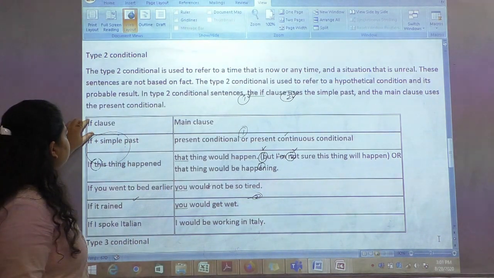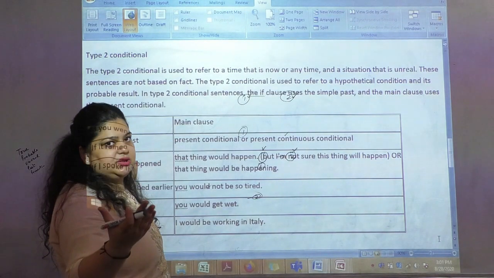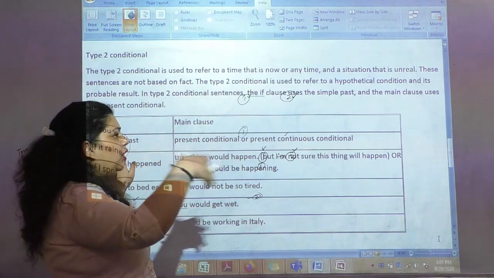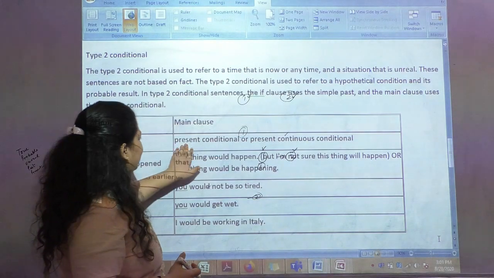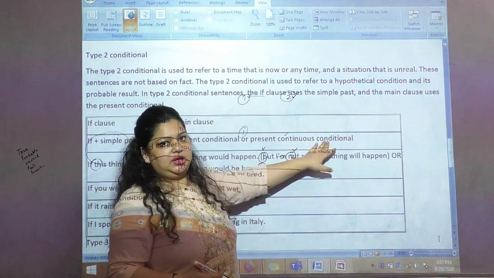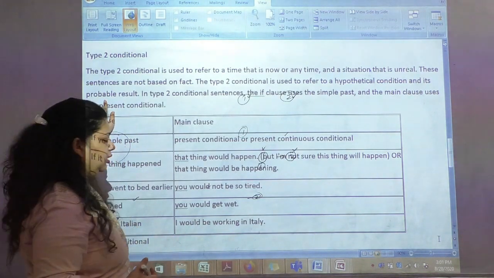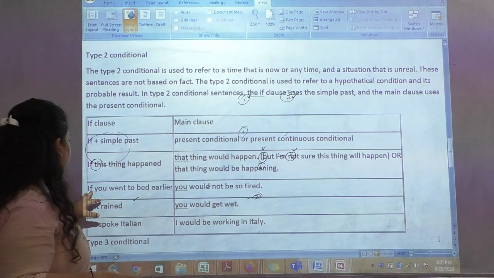So how do we do it? We use if plus simple past, because we are talking about the past. If this happened, I could do that, or I would be doing that, right? So simple past and the present conditional or present continuous conditional. This is the basic formula of using type 2 conditional. To make it clearer, let's see one example here.